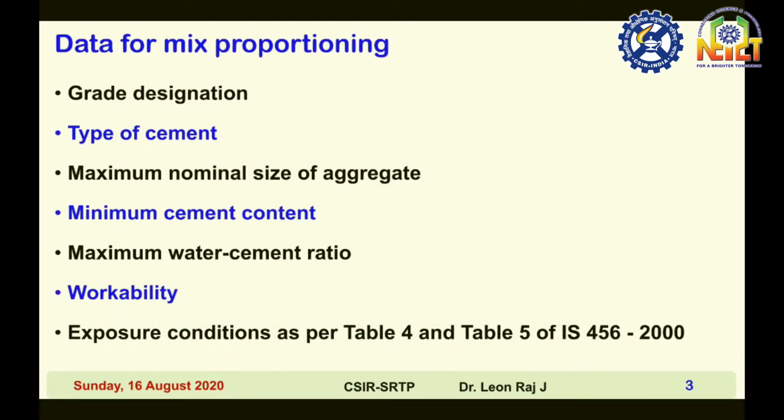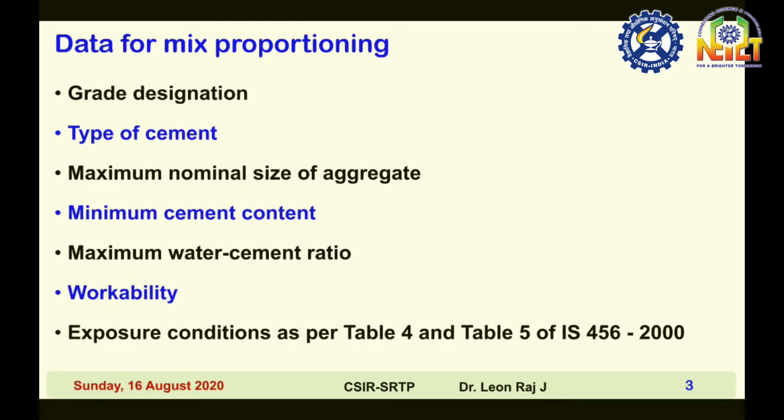Data required for mix proportioning: grade designation, M10, M20, M30, M40, 50, 60, 70, 80; these are all grade designations. Type of cement, OPC or PPC, ordinary Portland cement or Portland pozzolana cement. Then the grade of cement, 33, 43 or 53.